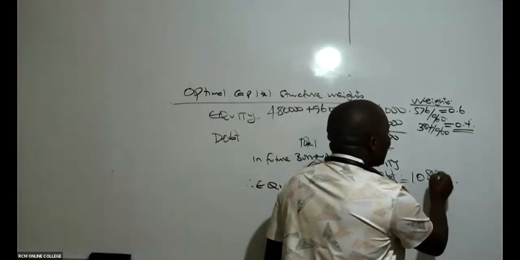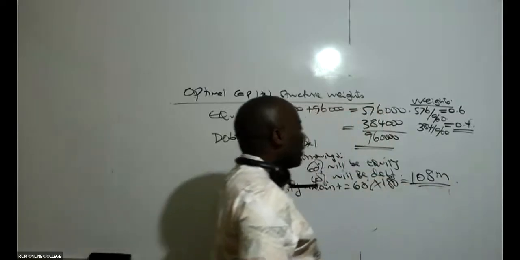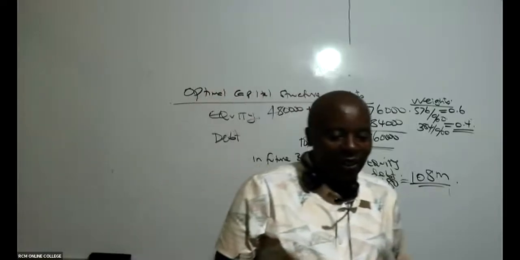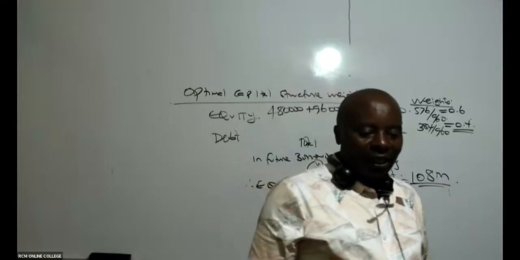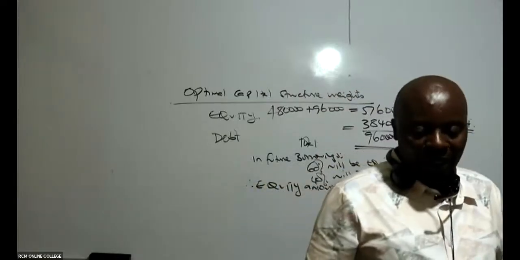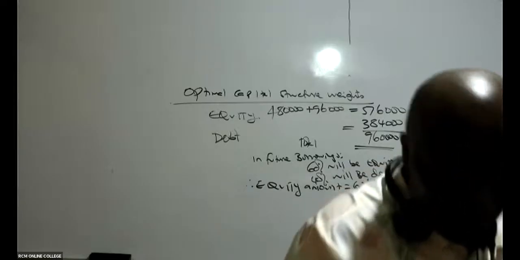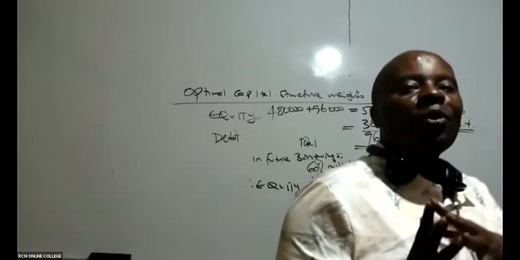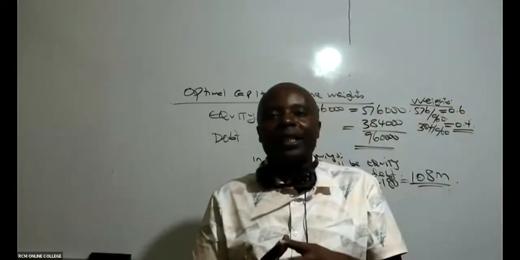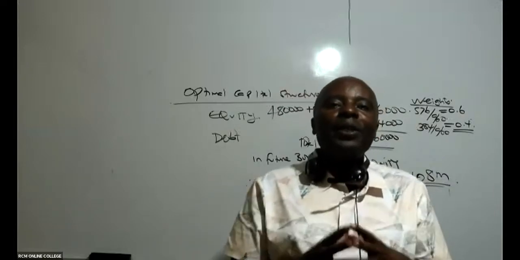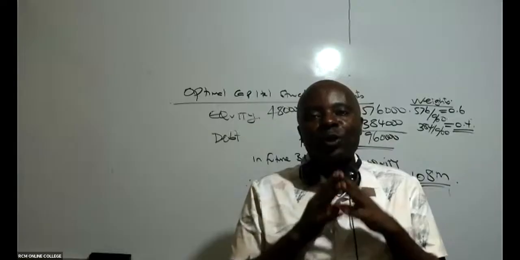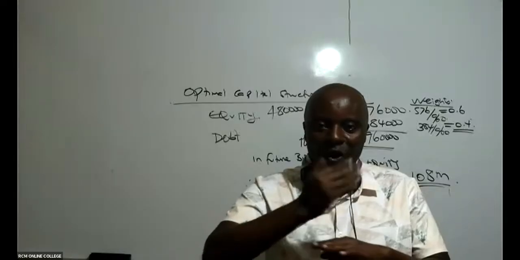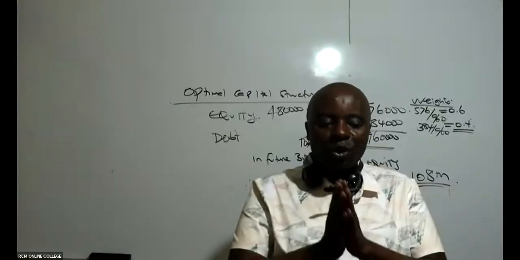108 million. Alafu sasa usianze kujifanya kama ni mjuaji. Wanza kusema ati na amount also from debt. You see, the examiner has not asked you about the debt amount. It is only the equity amount the examiner has asked you to get. By definition, remember that the optimal capital structure is that capital structure that minimizes WACC, where the cost of capital is minimized. That's what we call the optimal capital structure.